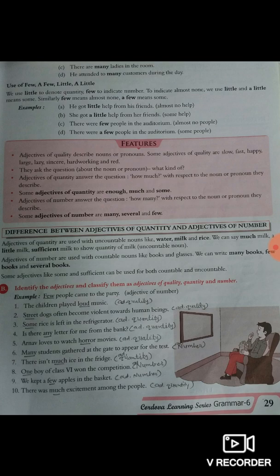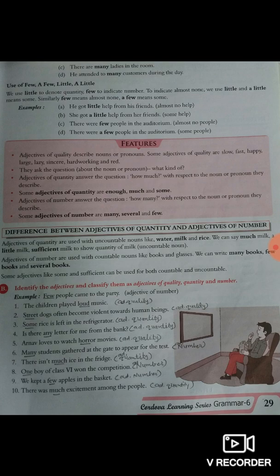Let's check out the examples to understand more. A number, he got little help from his friends. So little means almost no help. Then B number, she got a little help from her friends.